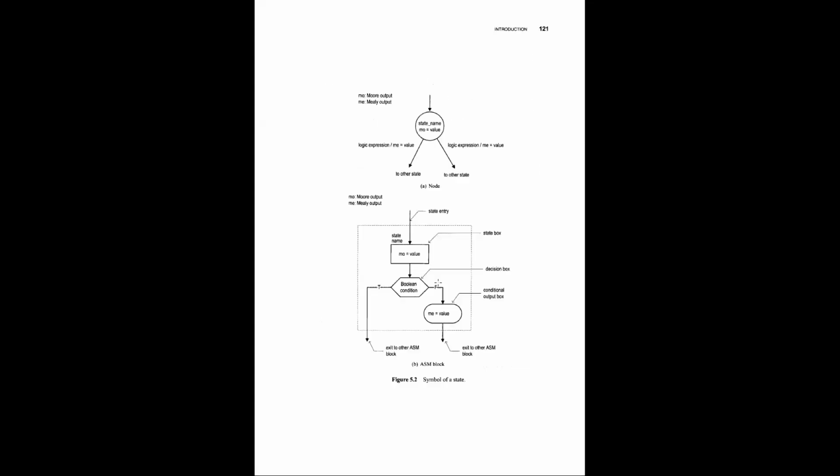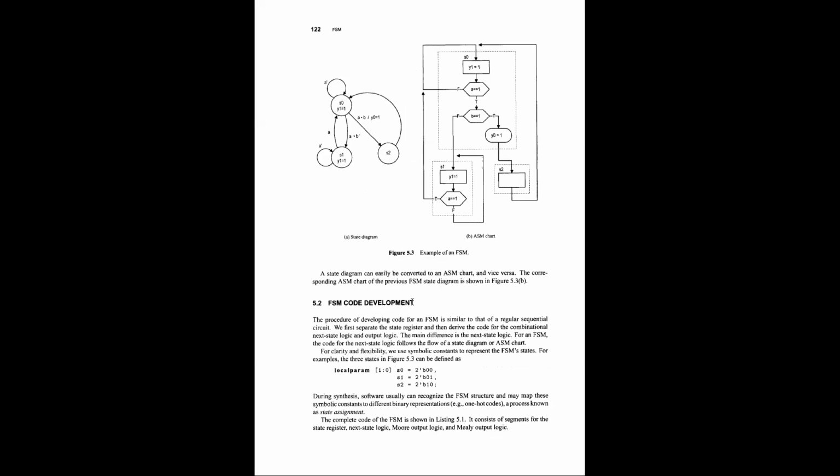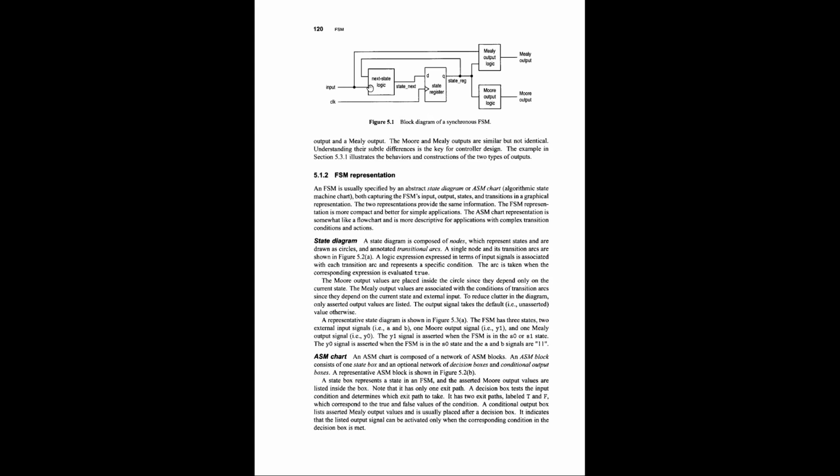Now let's go to the finite state machine code development. How do we write code when we talk about a finite state machine? As I told you before, every finite state machine can be divided into three parts.